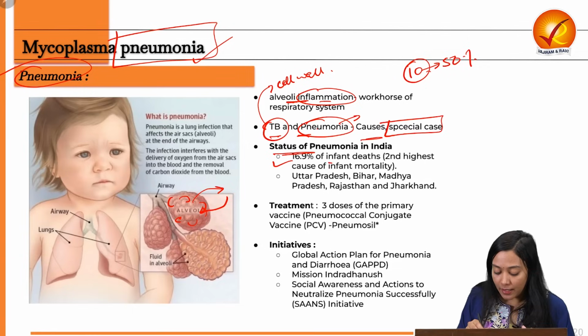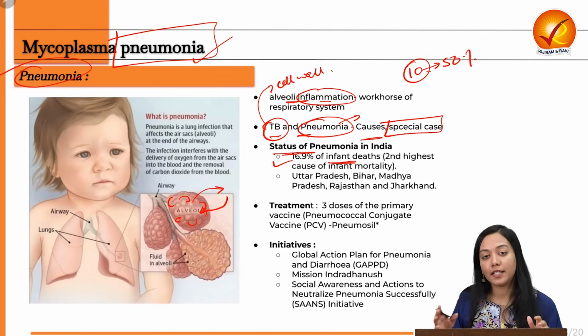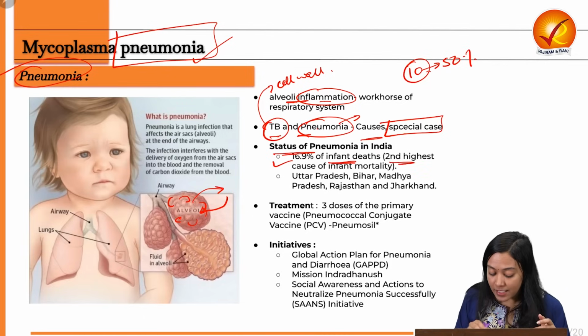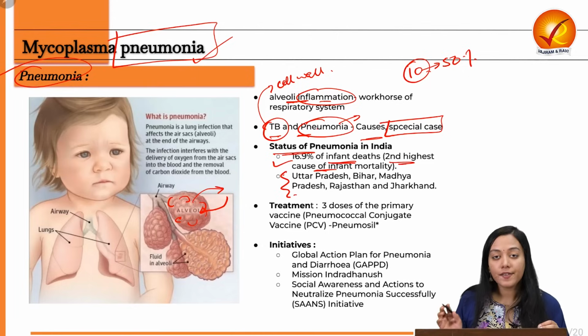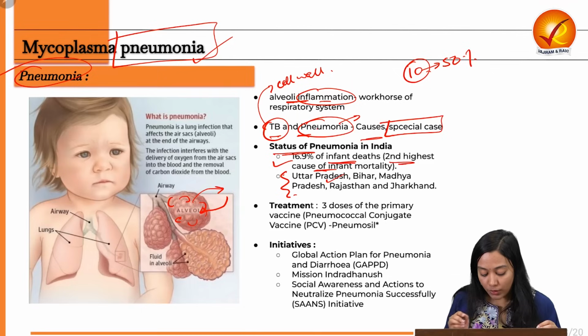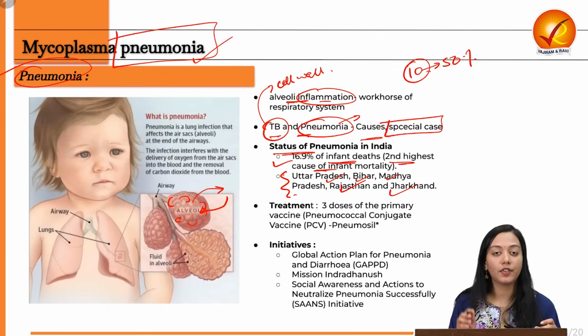Not only that, the infant deaths taking place annually due to pneumonia are over and above 15%. The second highest cause of infant mortality is Mycoplasma pneumonia. Then the top 5 states performing very poorly in pneumonia prevention are Uttar Pradesh, Bihar, Madhya Pradesh, Rajasthan and Jharkhand.